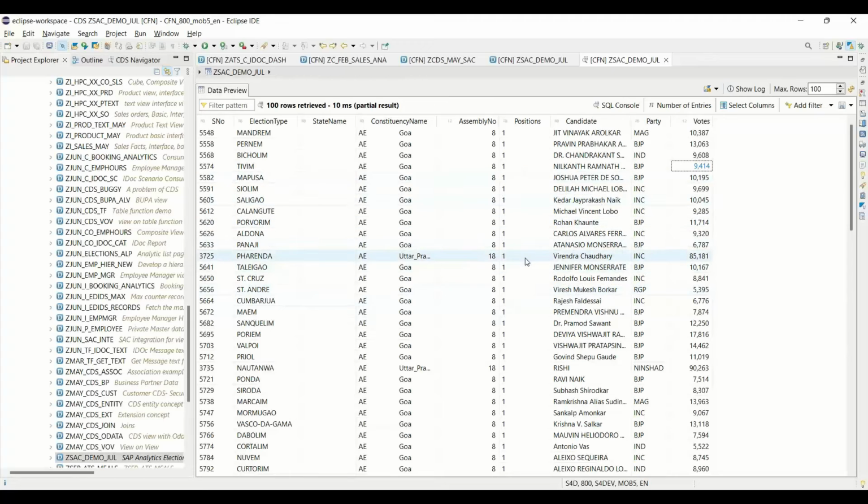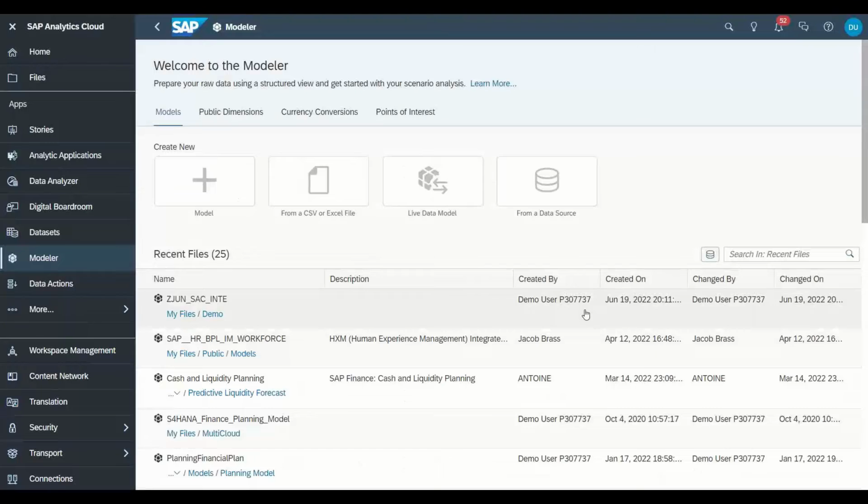Now I'm going to use this data and import it into our SAP Analytics Cloud system. So let me switch back to the Analytics Cloud system. And here I'm going to create a new model. I'm not going to explain in today's class the basics of SAC screens, the navigation and everything, but I'm just going to show you the end-to-end demo in the system. Of course, in our next class, we will talk about the basics, the structure, the architecture, the core components, and how you get access to an Analytics Cloud system like the one you see on my screen. It's a demo session, so I would like to take you through a system demo rather than the basic stuff.